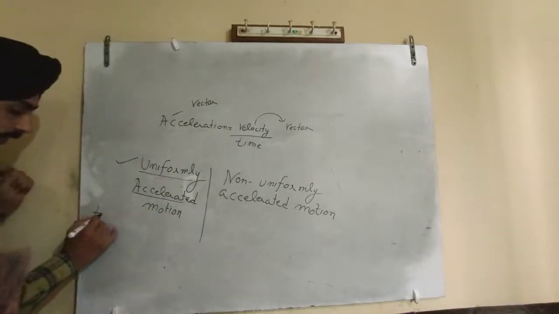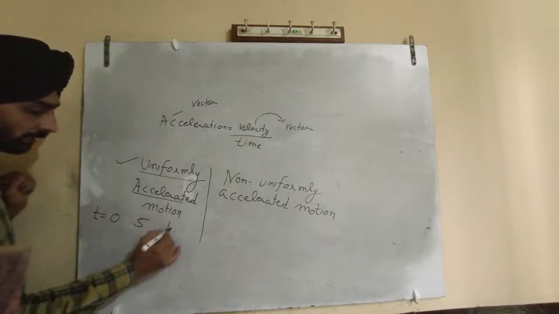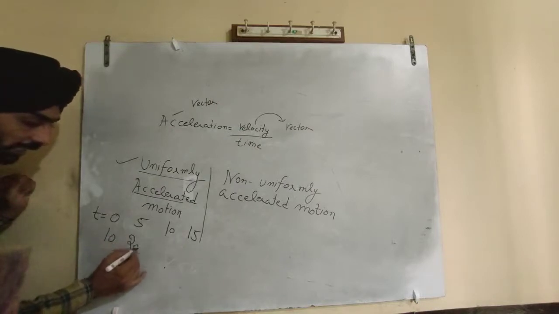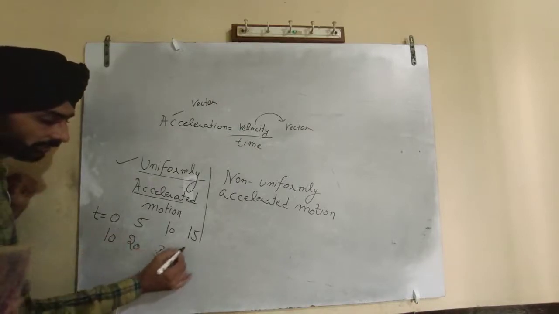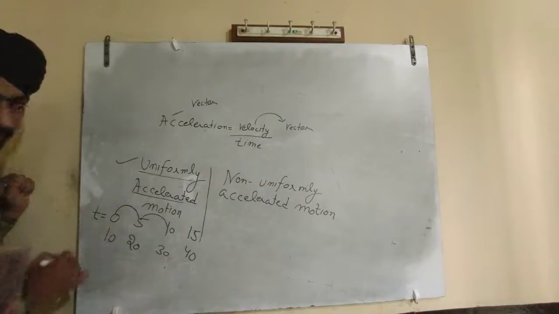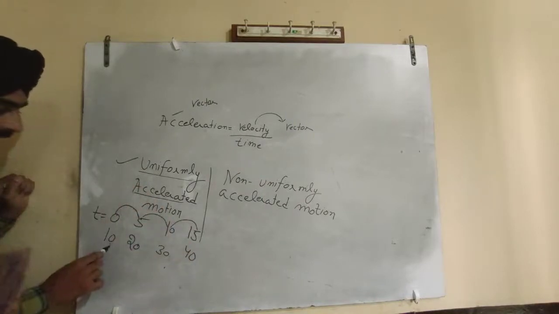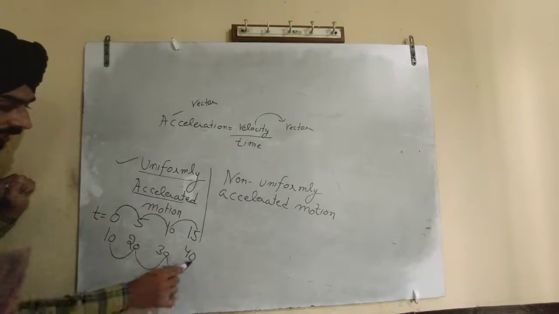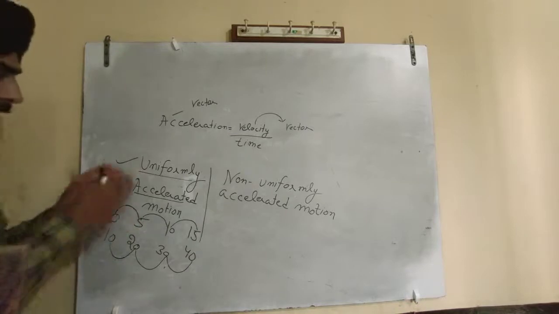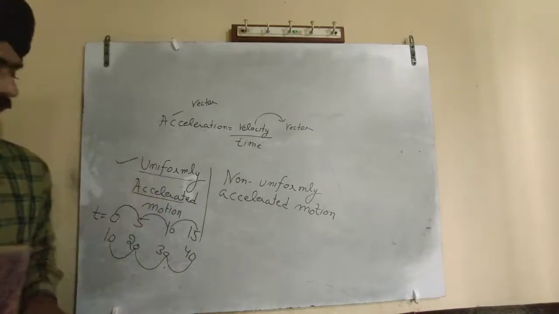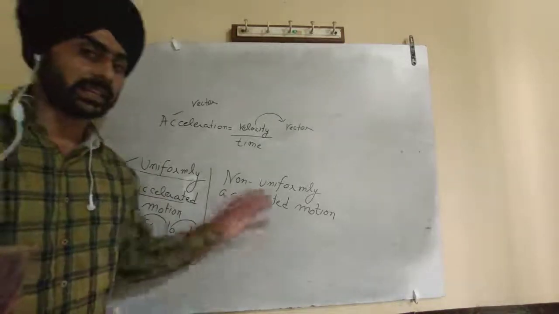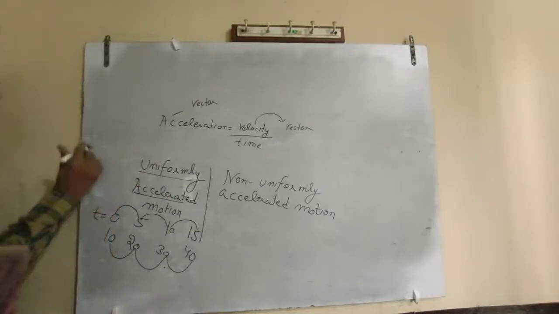Suppose time is 0 second, 5 second, 10 second and 15 second, and my car speed is 10, then at 5 I have gained 20, at 10 I have gained 30, and at 15 I have gained 40. This is a time interval of 5 seconds each, and here I have gained 10, here 10, here 10. Equal velocity is increasing in equal intervals of time, so you can say it is a uniformly accelerated motion. The definition is very clear.